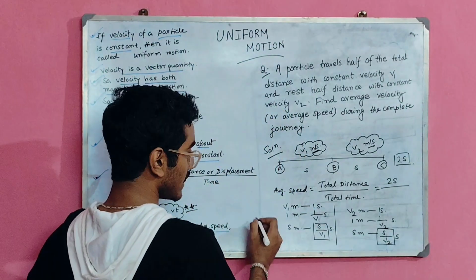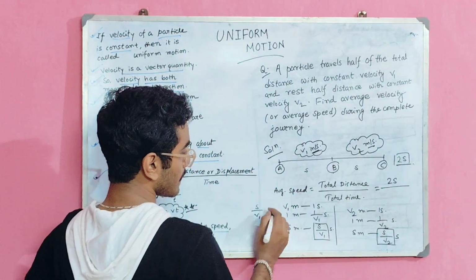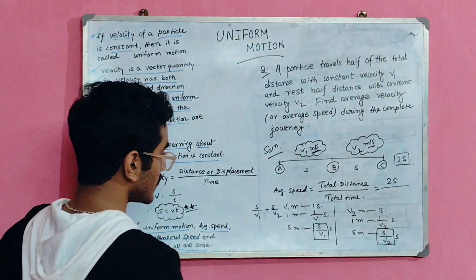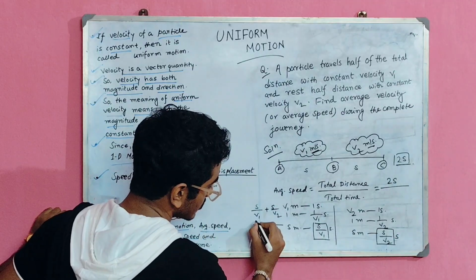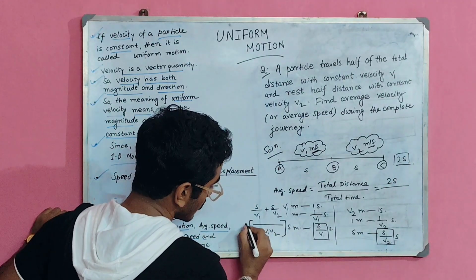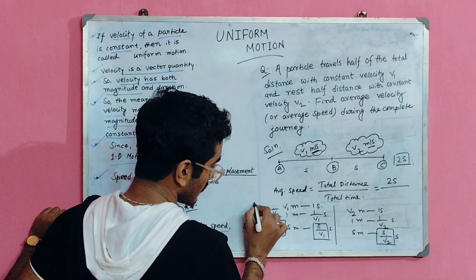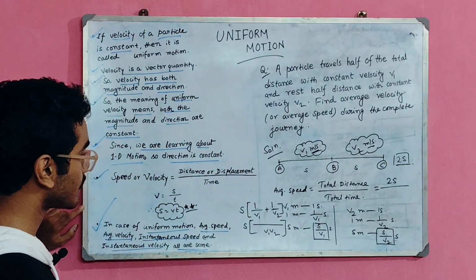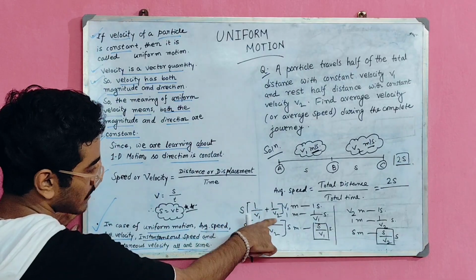So it will be s by v1 plus s by v2. You can take this s common, so it will be s times 1 by v1 plus 1 by v2.